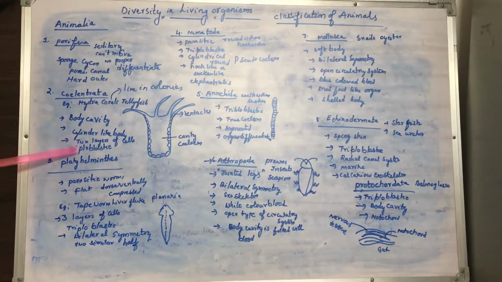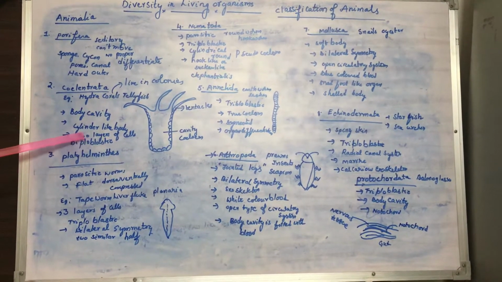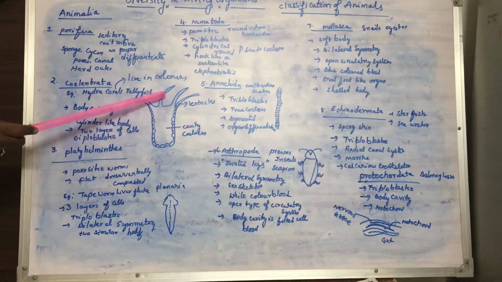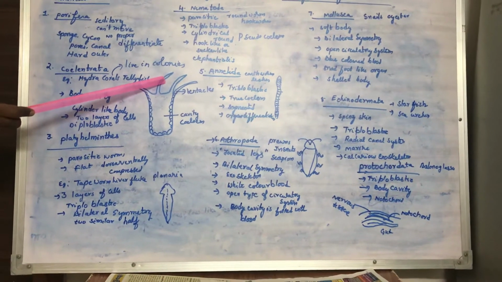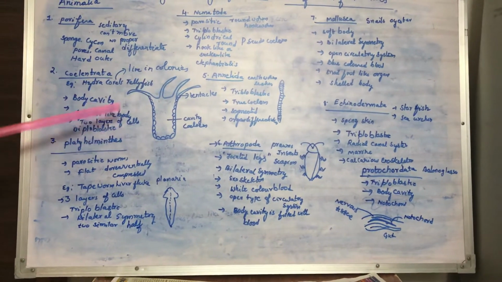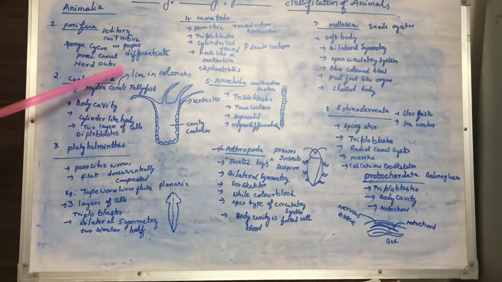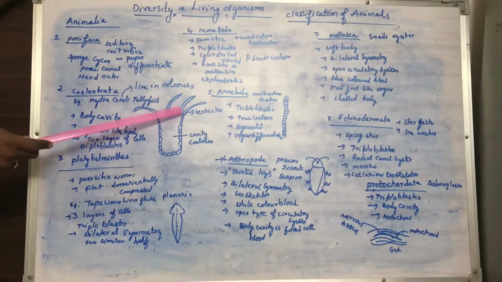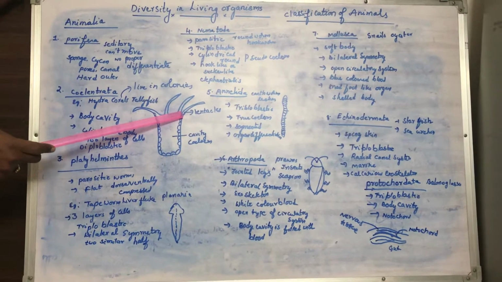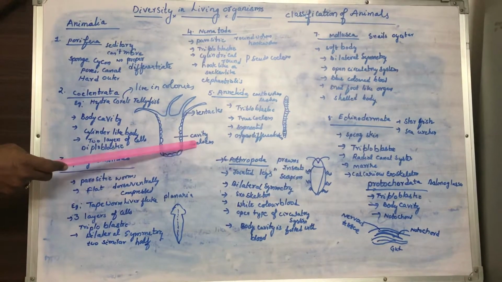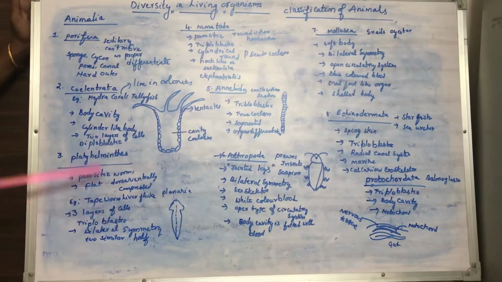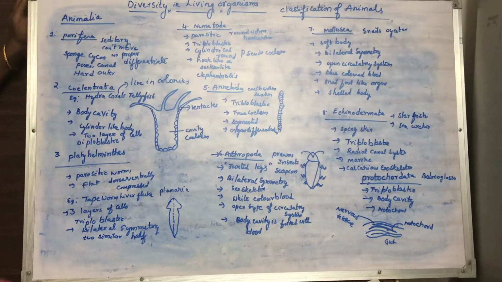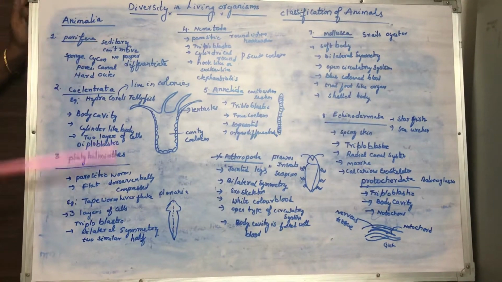The organisms which have two layers of cells we call diploblastic, and they have arm-like structures called tentacles. With the help of the tentacles they move from one place to another. Almost all corals live in colonies, and they capture food with the help of the tentacles. They have a body cavity called coelom, and two-layered cells we call diploblastic. And no differentiation is seen in Porifera.